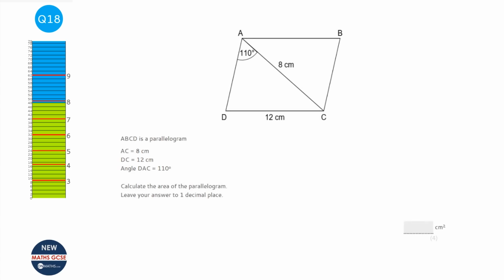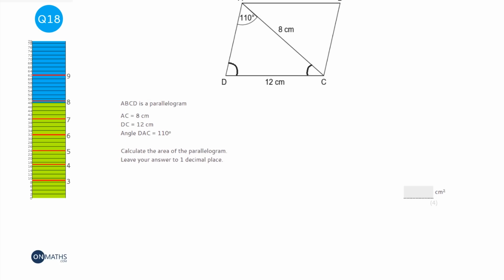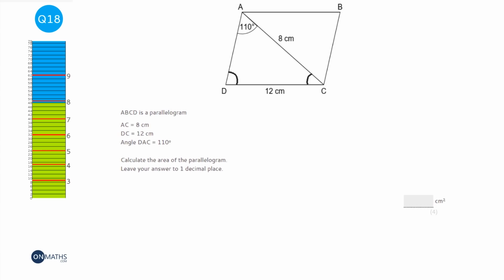There are quite a few different approaches for this question. One thing we can do is try and find length AD by using the cosine rule. The other approach, which I'm going to use, is to work out this angle here using the sine rule, and then work out this angle here by taking away from 180 degrees. Then I can use the trigonometric area formula. So I'm going to work out the angle I marked first, which is angle ADC. That's what I want to work out first.